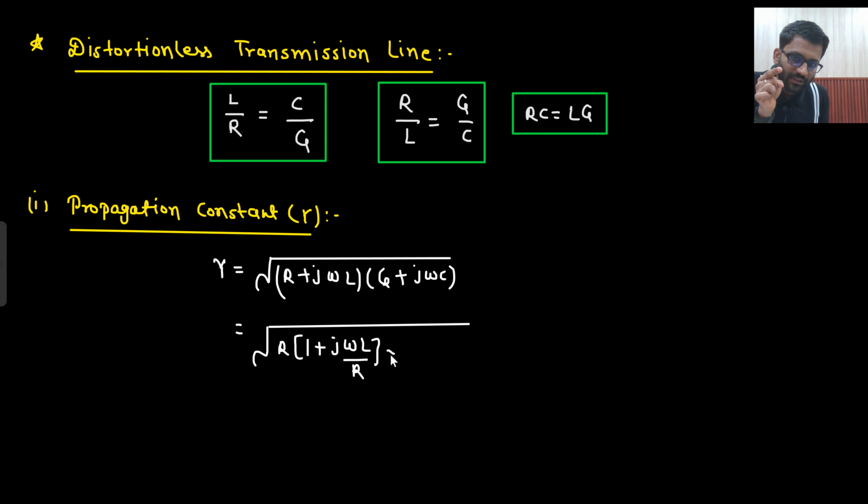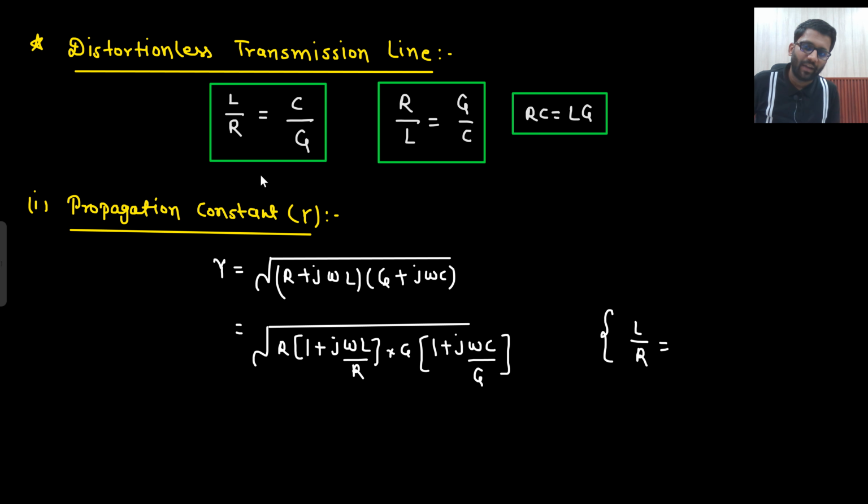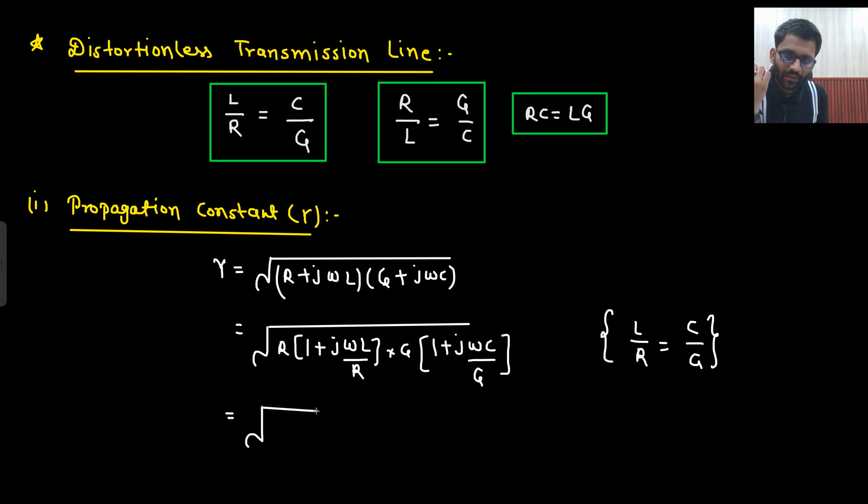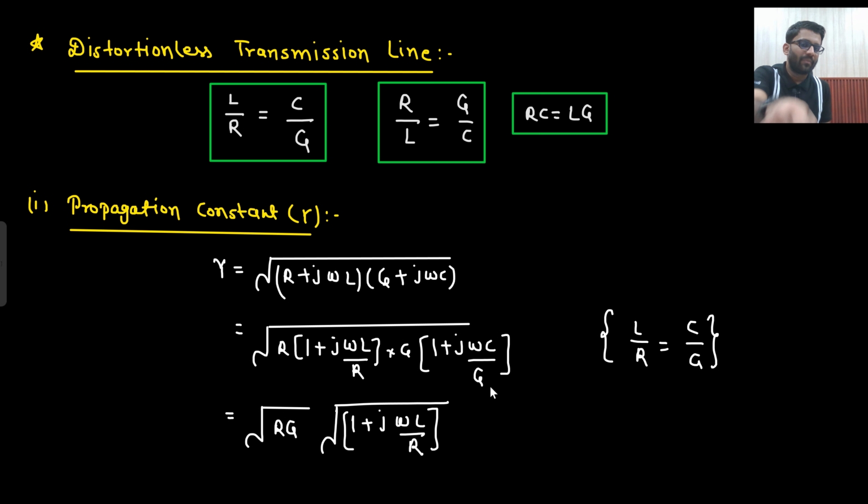And from here I am taking out G. So what will I get here? 1 plus j omega C by G. Now, what do I know? That my L by R is equal to C by G. So both are the same thing, no? L by R and C by G are the same thing only. So what I can do is take out RG outward, and under the root what will I be having? Another under root is there. So 1 plus j omega L by R into the same thing, 1 plus j omega L by R, because C by G is equal to L by R. So whole square can I put?